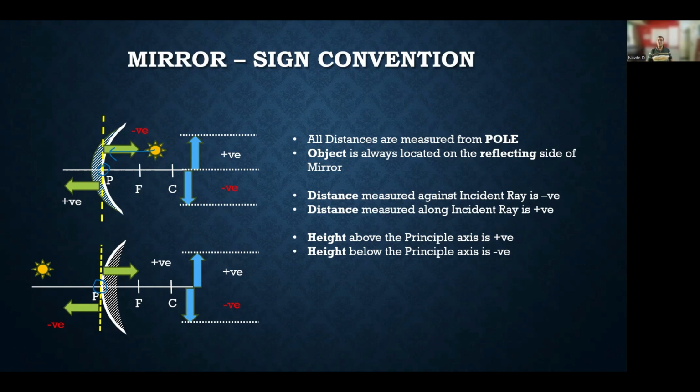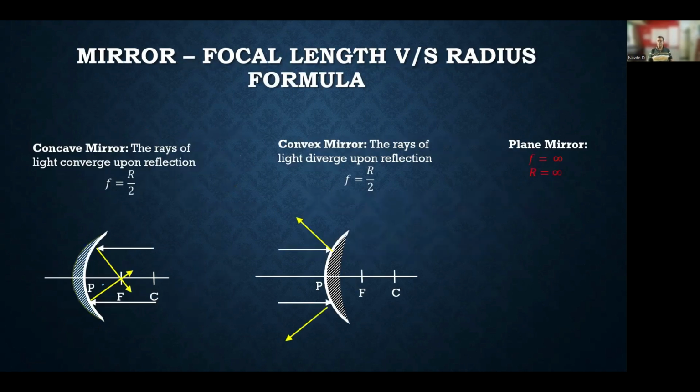Okay. So now let us see, based on the sign conventions and the rules we studied, what formulae we can derive from here. For a concave mirror, the focal length is half of the radius. For a convex mirror, the focal length is half of the radius.